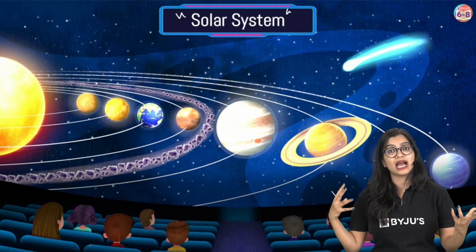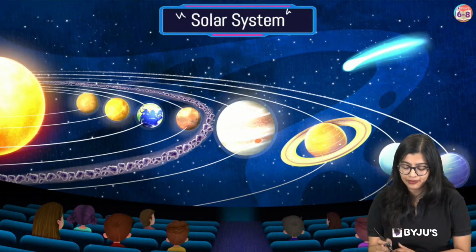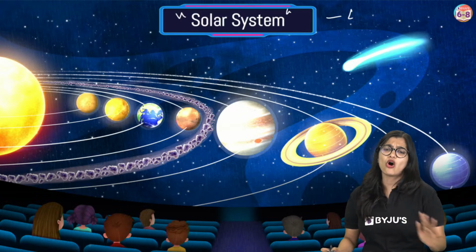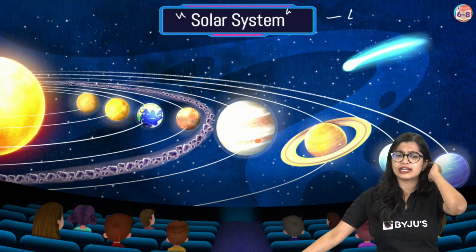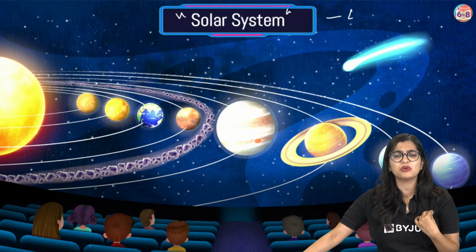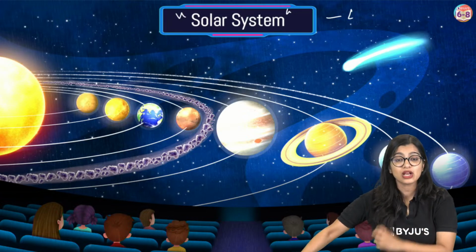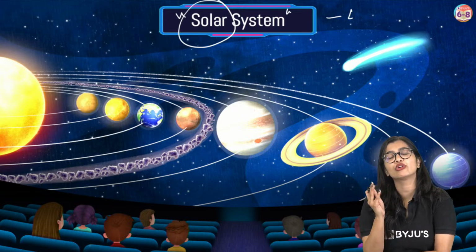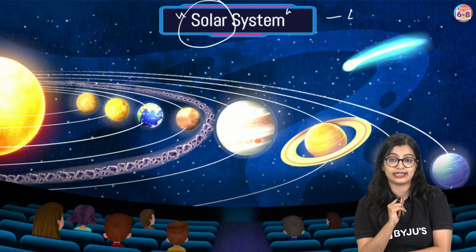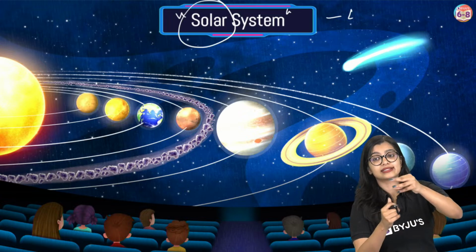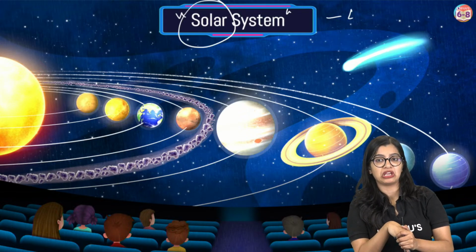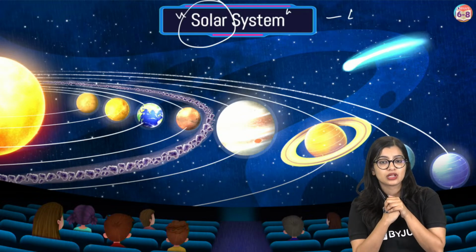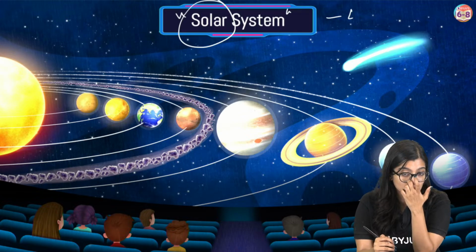Now what do we mean by solar system? This is not something new, from 4th standard, 5th standard onwards we have been learning about the solar system. But what is the solar system? Why do we call it solar? Can any of you take a guess as to why we call it solar? Why not some other system, maybe lunar system or something else? Ma'am, system is called a group of planets.